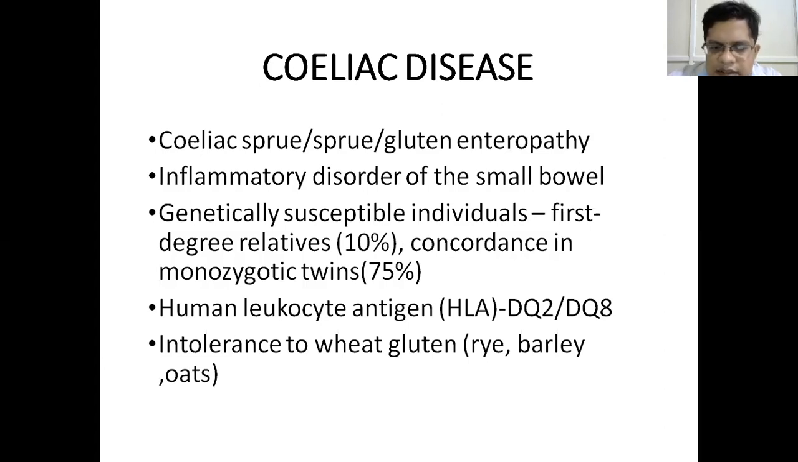Celiac disease occurs because of intolerance to wheat gluten. The gluten is present in wheat and related cereals like rye, barley and oats, and the patient is intolerant to the gluten, which produces an inflammatory and immunological response, leading to certain pathological features which impair the absorption of nutrients. It is most commonly seen in northern Europe.